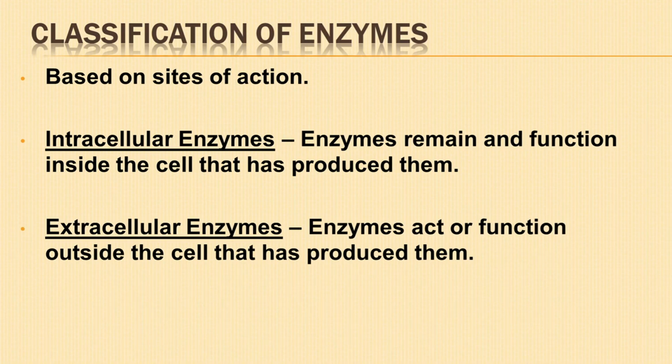Extracellular enzymes. Enzymes produced by a cell but which function outside that cell are known as extracellular enzymes or exoenzymes. Example, salivary amylase secreted by the cells of salivary glands and pancreatic lipase secreted by the pancreas.